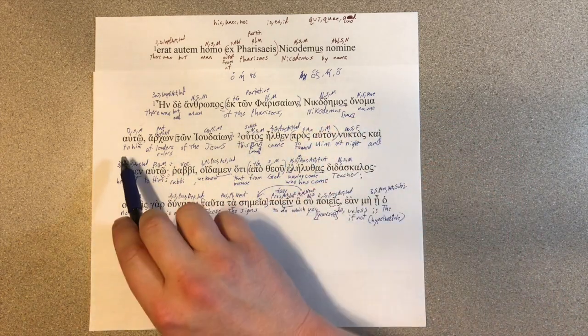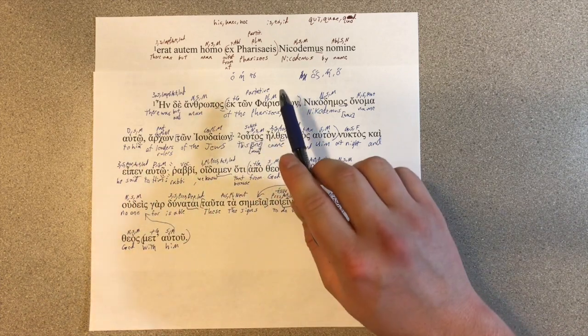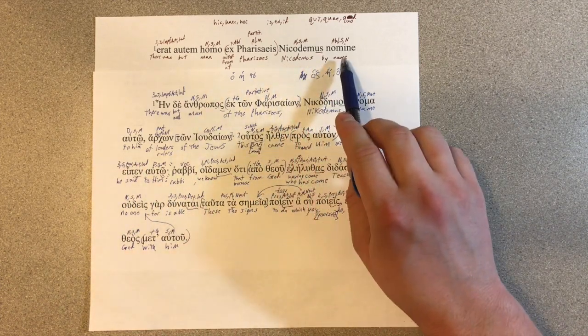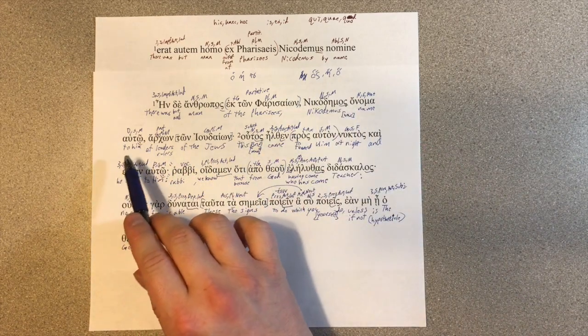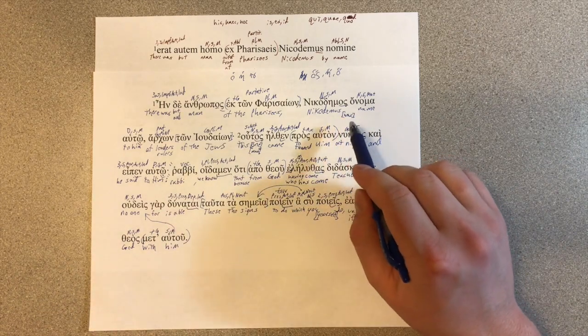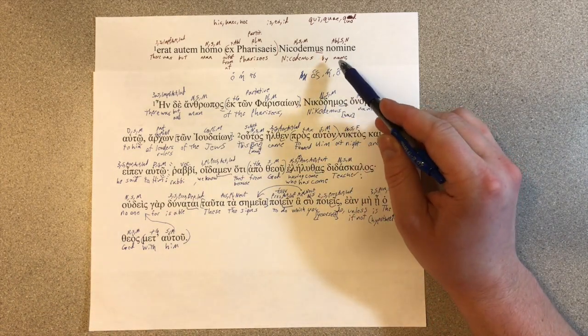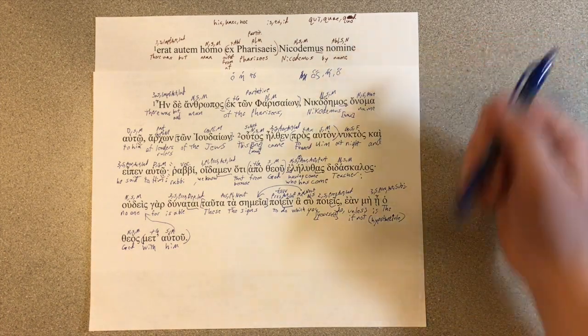Nicodemus was named to him, or Nicodemus was his name. And then in the Latin, we've got Nicodemus by name. So in our Greek, we've got either dative of reference or a dative of possession. If it was a dative of possession, we would expect a verb there, so I added one in, if you recall. In the Latin, instead, we've got an ablative, and that's just specifying. So it fulfills the same purpose, but it's a different type of construction.